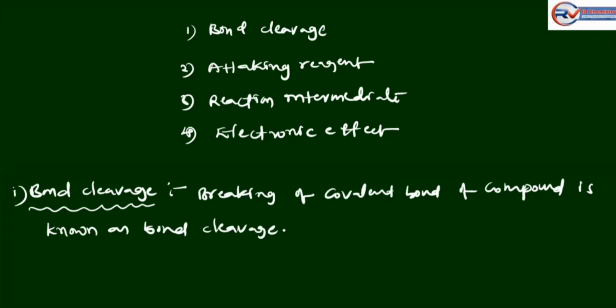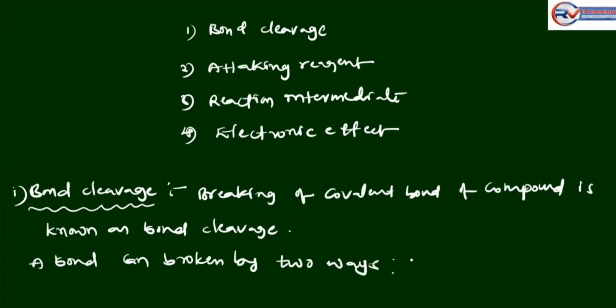A bond can be broken in two ways. What are the two ways?